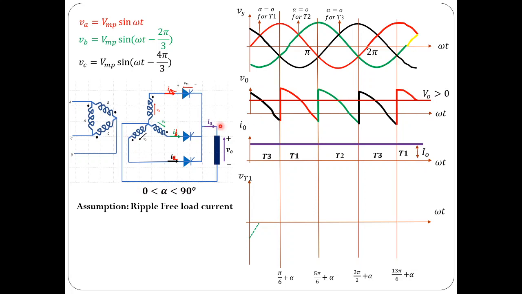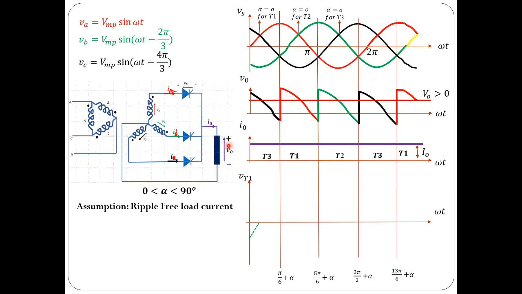Now if you find the average value, you can see the output voltage is more positive than negative. Of course you have negative values for load voltage also, but on average it would have a positive value. So the average value of voltage would be positive. We are going to derive the formula, and from the formula also you will see that for alpha ranging from 0 to 90 degrees, the load voltage would be positive. And load current is always positive, as thyristors are unidirectional switches. Output voltage also with this polarity, so always it must be positive.